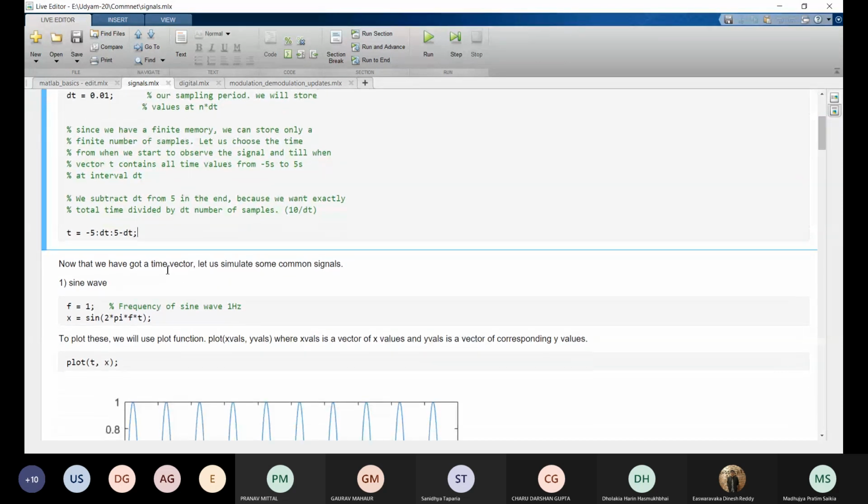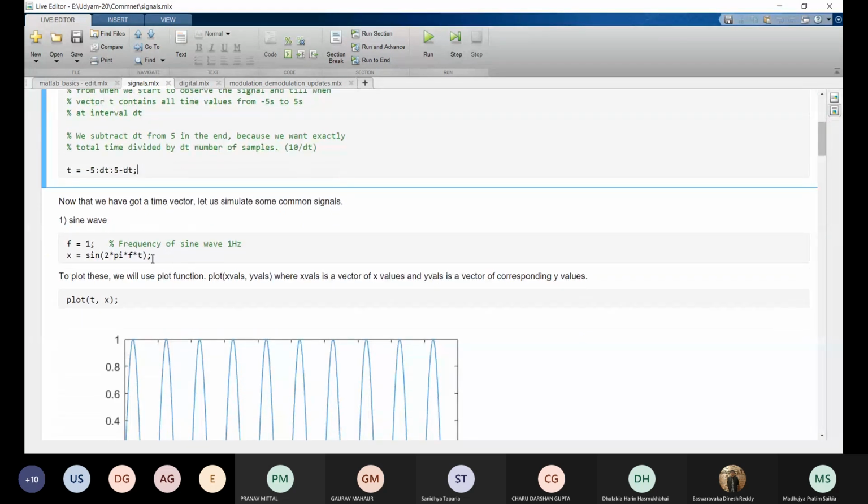Okay. Now we will plot a sine wave. In the last editor we printed a sine signal. Similarly, we are printing sine 2 pi ft here. We are taking frequency as 1.